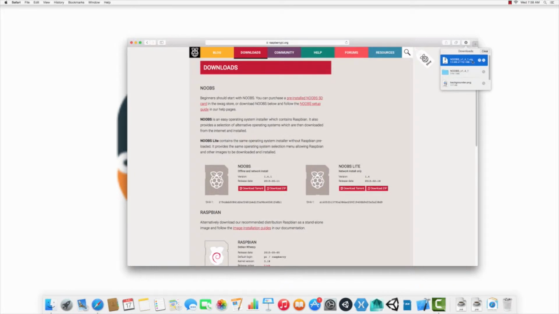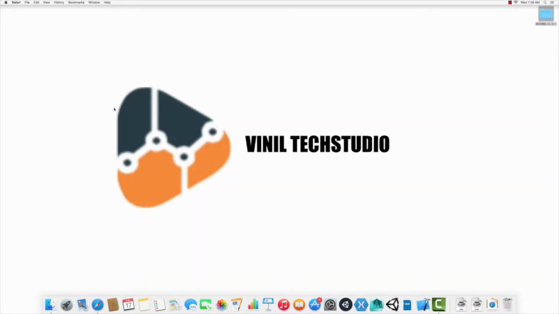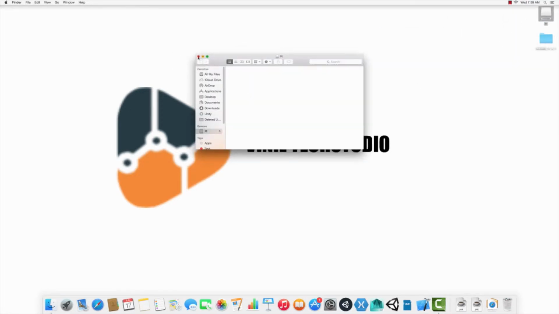I have it already. Then I will open this, drag it to your desktop, then close this and just plug in your SD card. Make sure you have plugged it in. Okay, now it will recognize it. Yeah, it's Pi. I named it Pi. So make sure that you open it and no file is there.